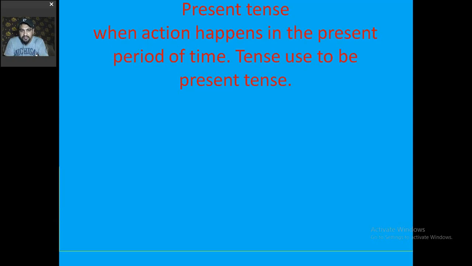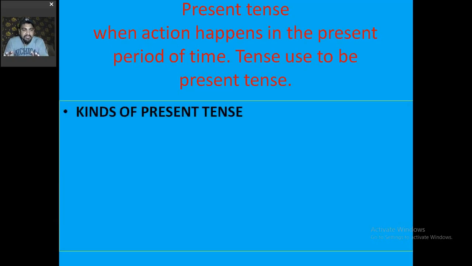But talking further about it, there are kinds of the present tense, because if we say all the present tenses are the same, then we cannot recognize them clearly. If I say I am delivering a video on tenses, right at the moment I'm doing so, can I say that I deliver the video on the tense? Yes, I can say it, but the meaning would be different. On the basis of that, we have certain categories of the tenses. So what are those categories?